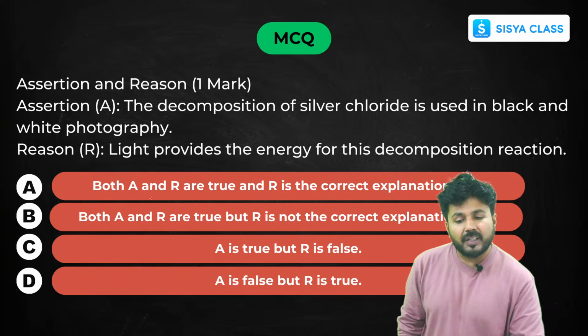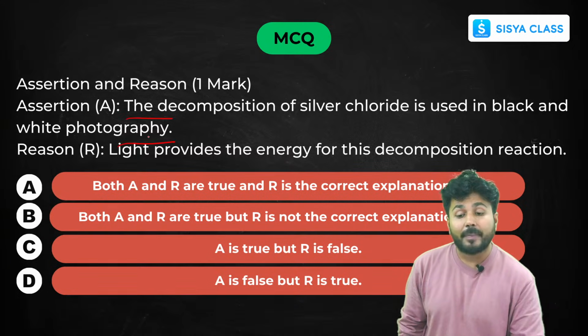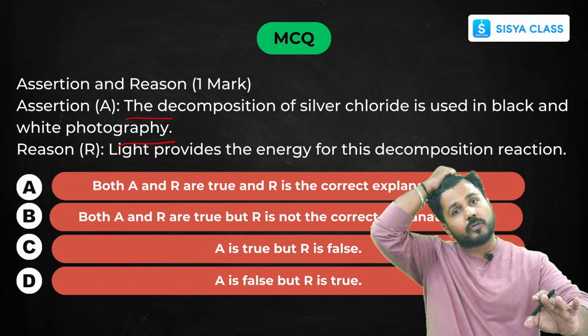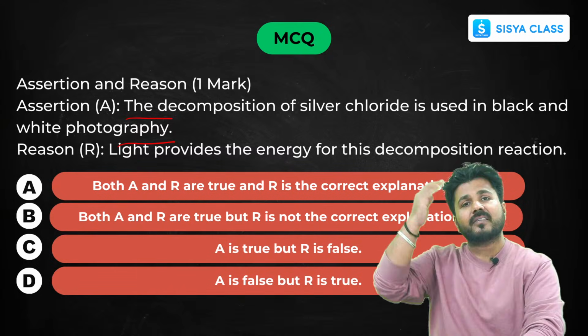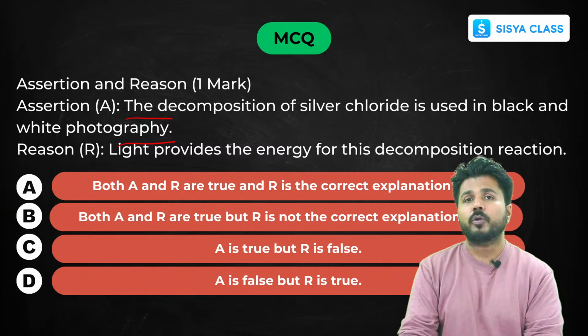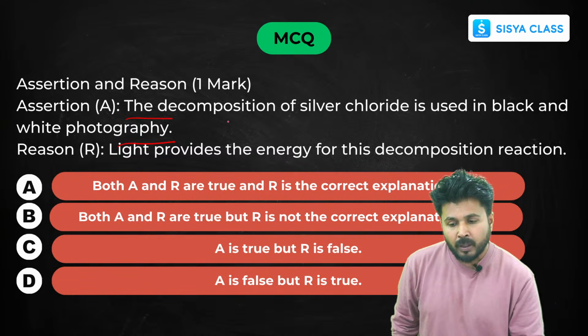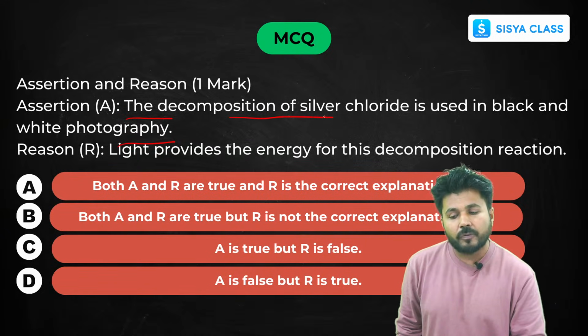Now some assertion reasons also, because assertion reason questions are also coming in exams, and some students find it difficult to solve them. So I've tried to put some important assertion reason questions, and I'll explain how to solve them. The first one: the assertion is the decomposition of silver chloride.